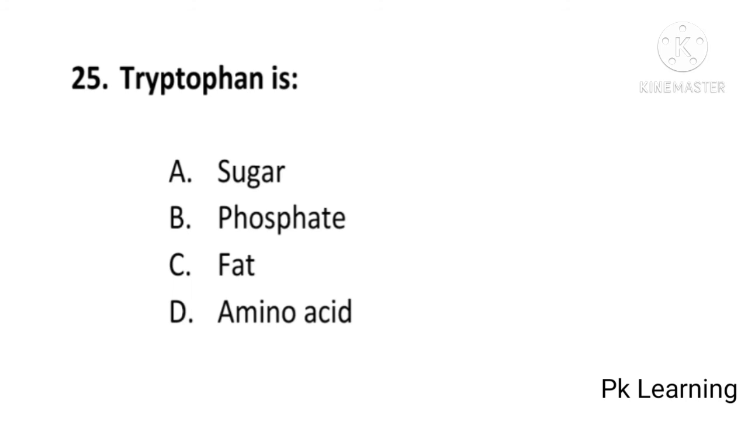Tryptophan is a sugar, a phosphate, a fat, or an amino acid? And answer is D, amino acid. Tryptophan is amino acid. D is correct option.